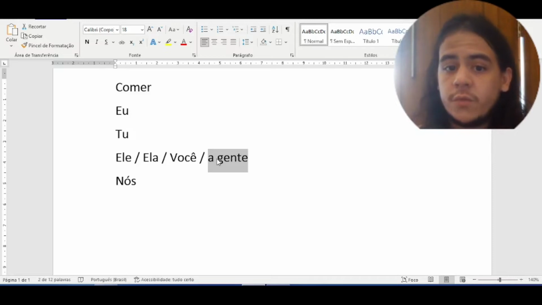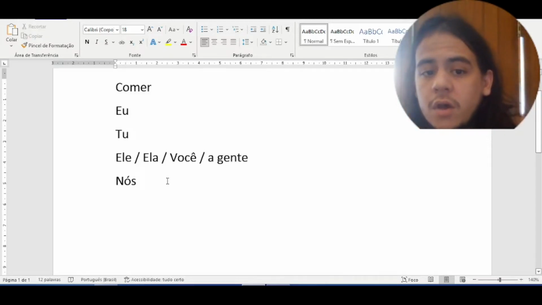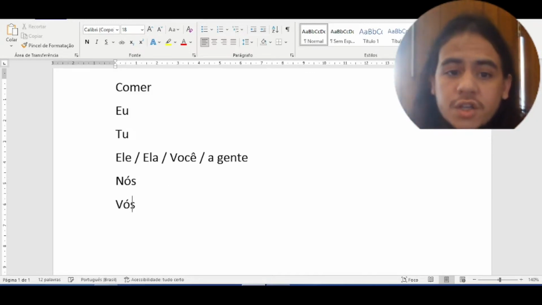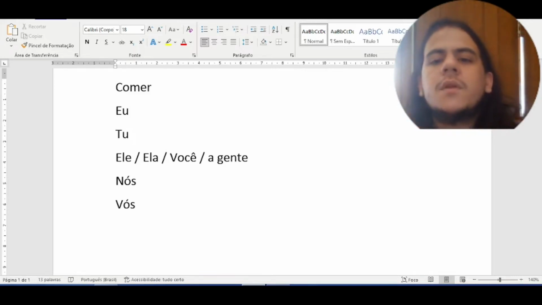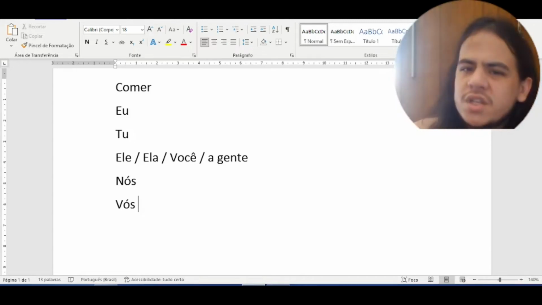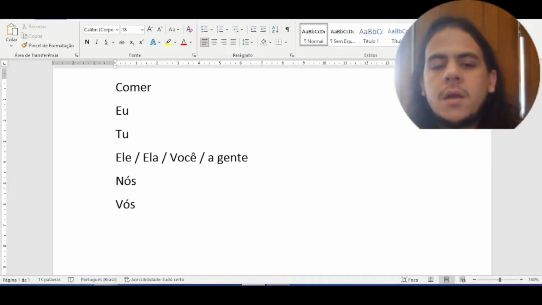Second person plural, vós, you in the plural, but vós is more used in Portugal and in some regions of Brazil, but it's very rare.